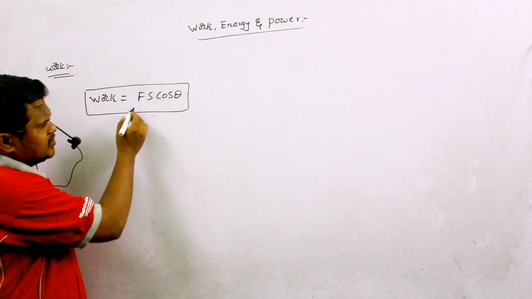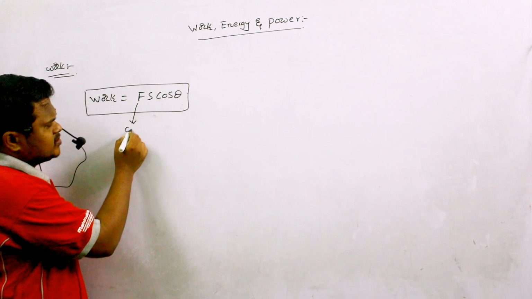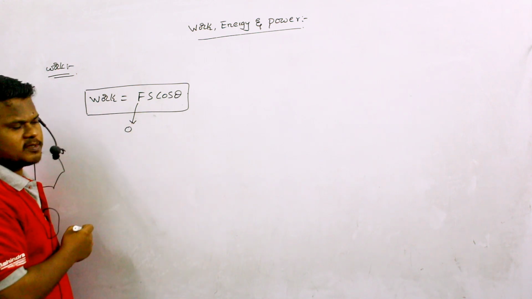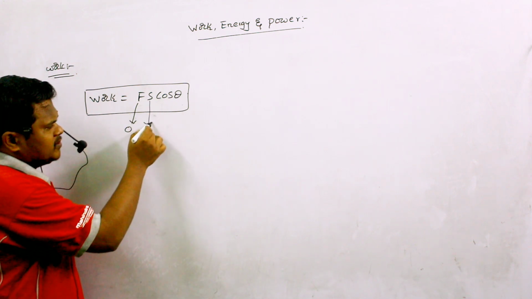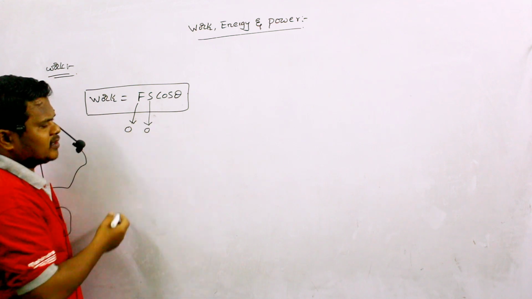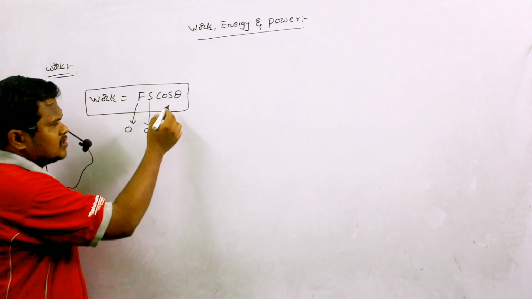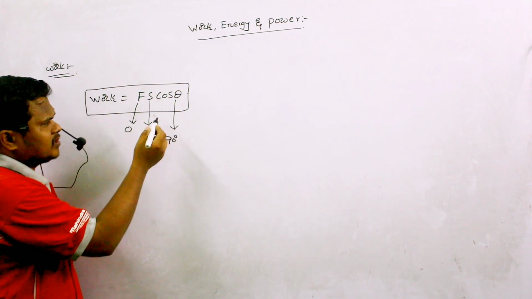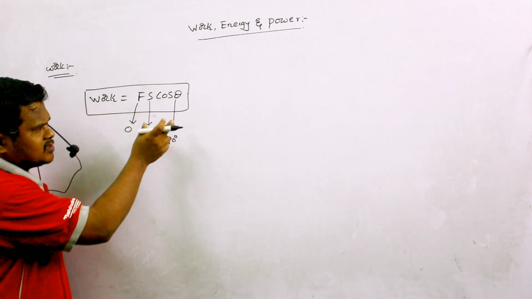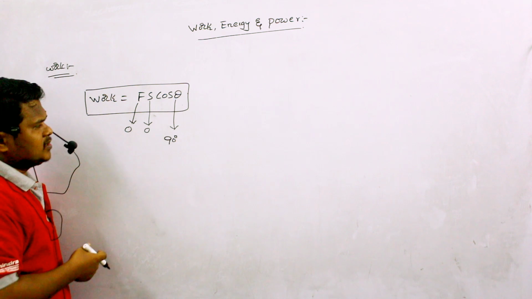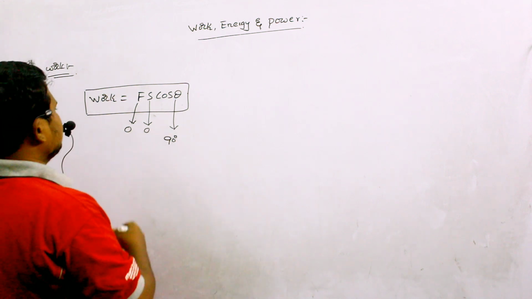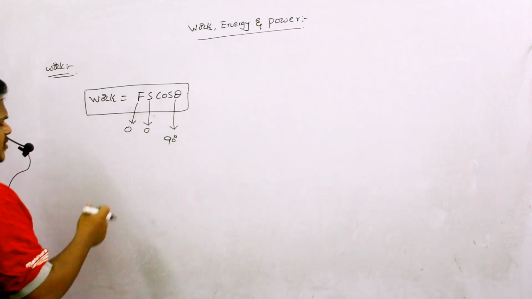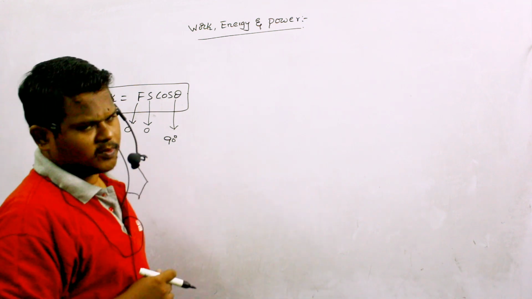Therefore I can say that if the force becomes 0, then total work done will become 0. If displacement becomes 0, then also total work done will become 0. Similarly, if theta becomes 90 degrees, then also work done becomes 0 because cos 90 is 0.